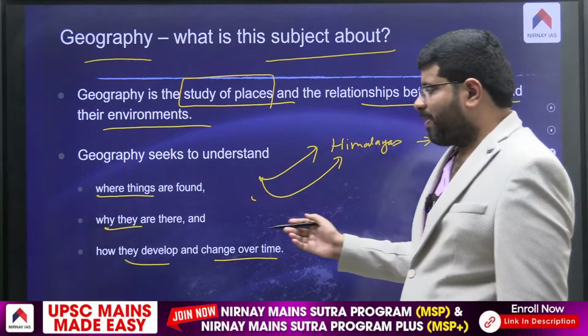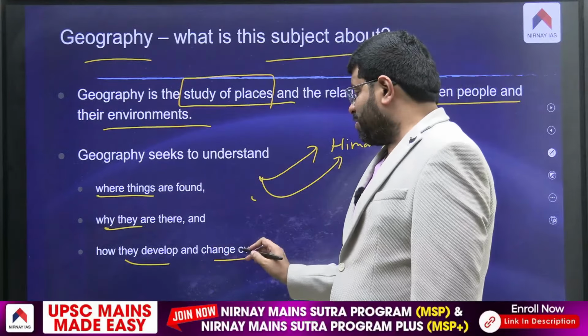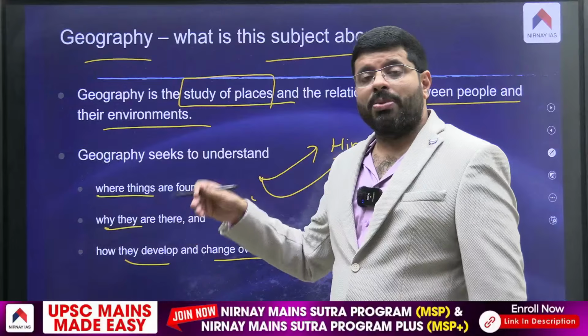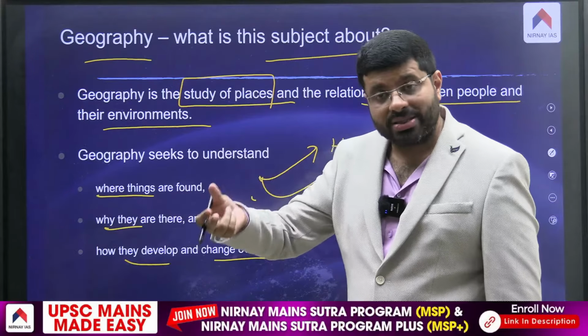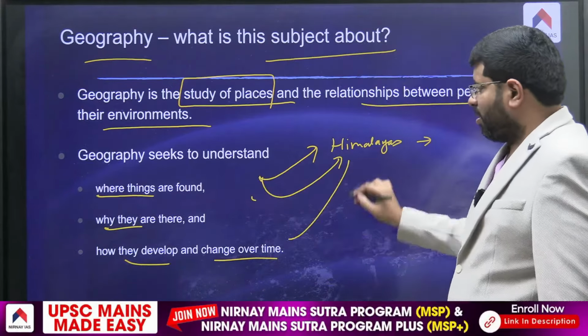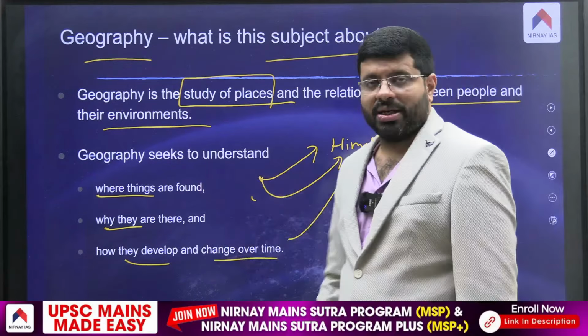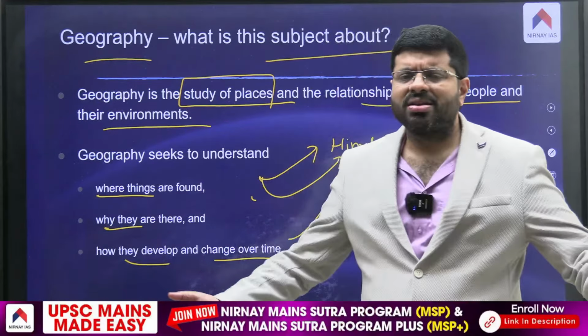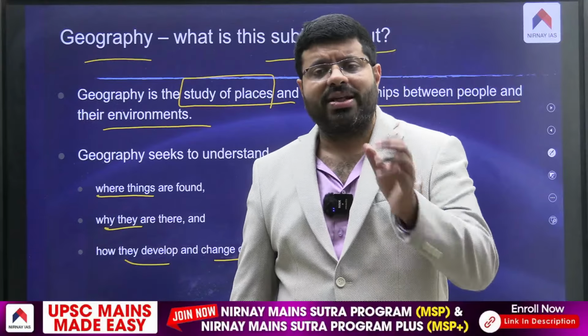For example, how did we develop? How did this change over time? How are the people located there vulnerable to earthquakes? So all these we try to understand through one theme. Not just the Himalayas. We can take any further example like that.